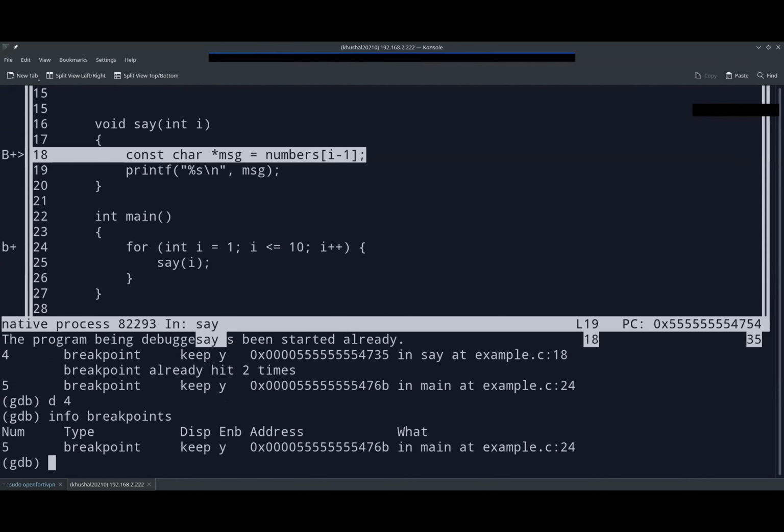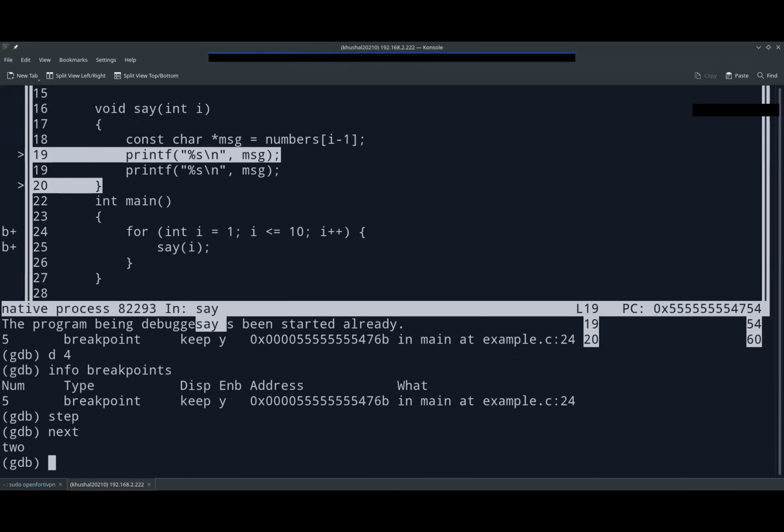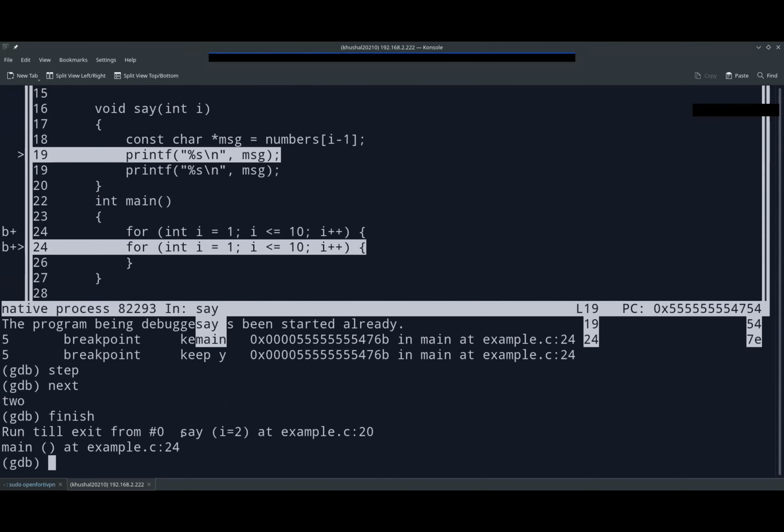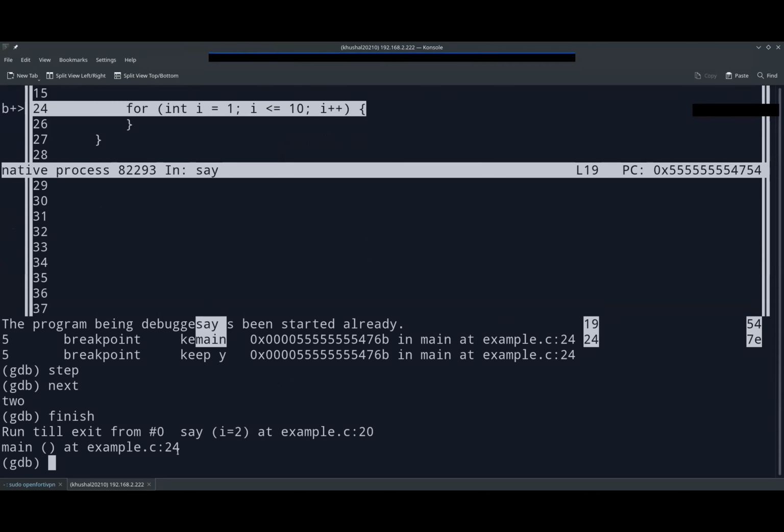Next, we'll move to finish. So we are stuck in the loop, and what we can do is go step by step or next by next. It will take too much time, right? So instead of this, we just want to get out of this. What we can do is finish. So it will just get us out of this, right? Now we are stuck at the next breakpoint.